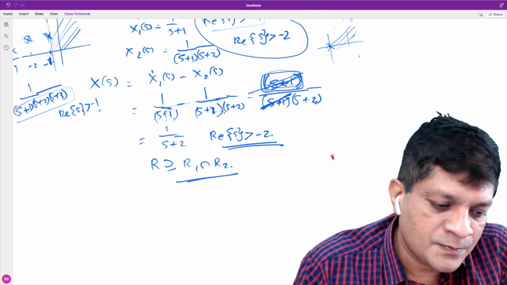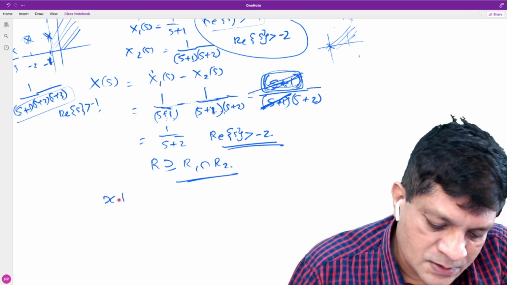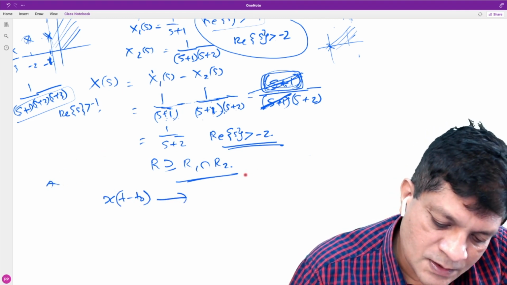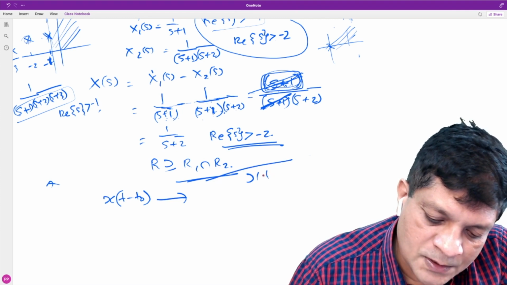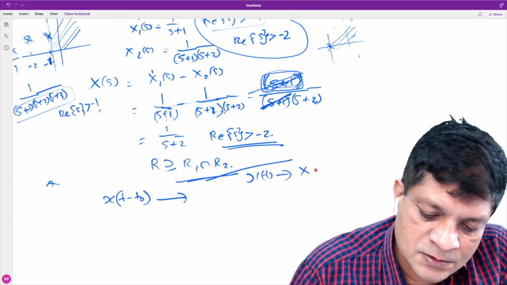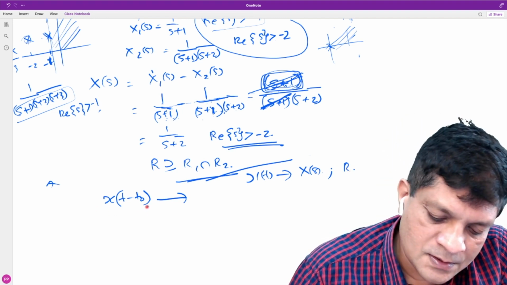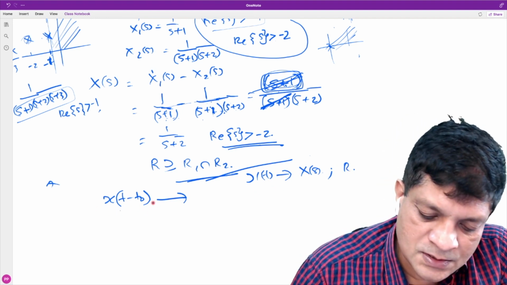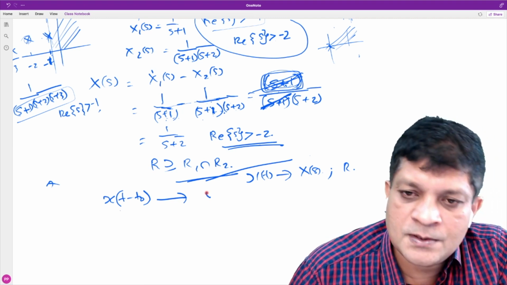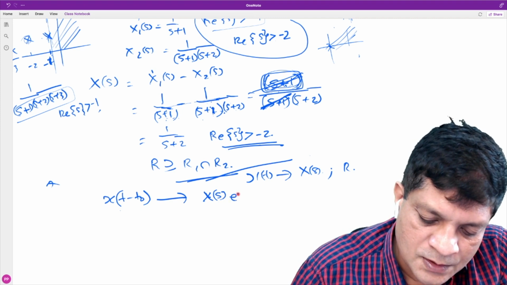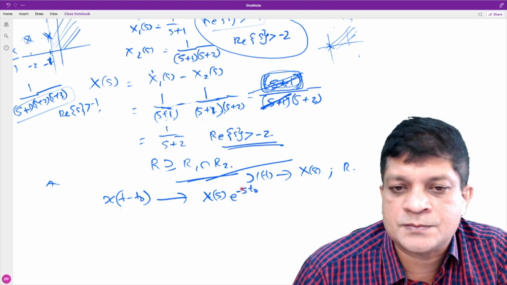Okay, so let's say the time shifting property is that if x(t) has Laplace transform X(s) and its ROC is R, then the time shifting property says that x(t minus t naught) is similar to that of the Fourier transform. It is X(s) times e to the power minus s t naught.